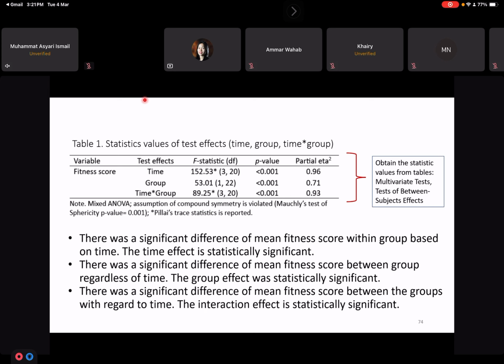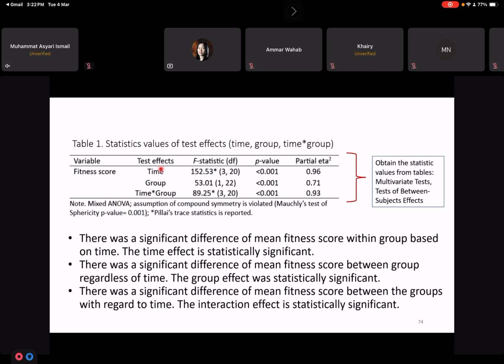Okay, this is the example table that you can present your result. This is the overall statistic result for time, group, and interactions. Okay, so perhaps you have more variables. In real research, normally researchers will have more than 1 variable. So you might have other variables like BMI, blood pressure level, and so on. So you can list them down in this table as well.